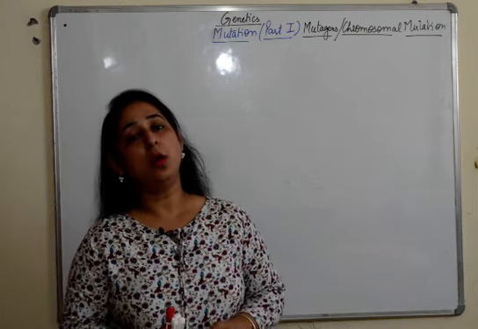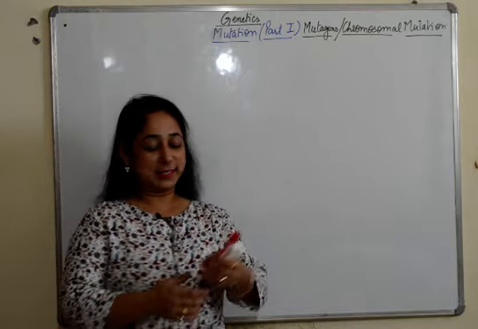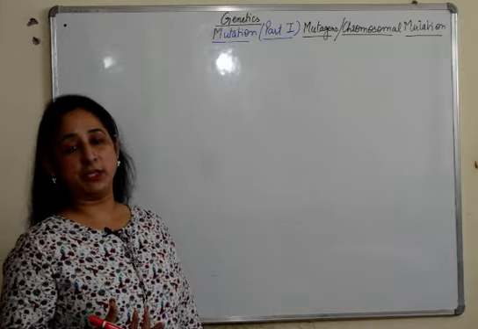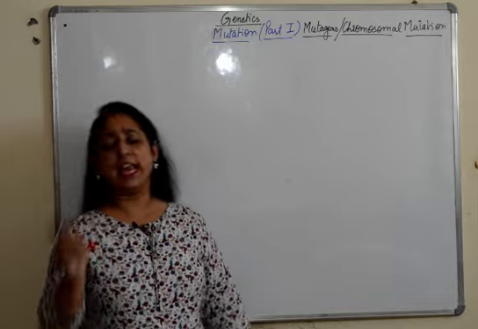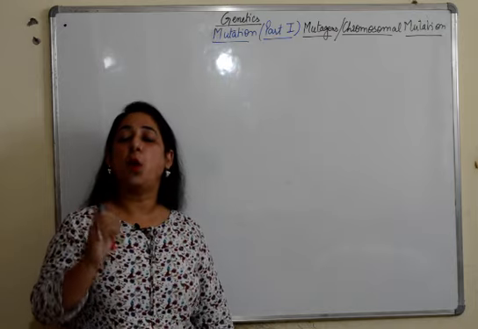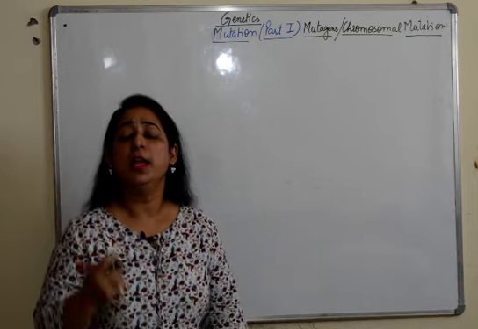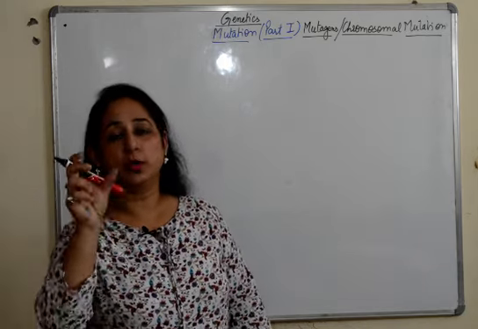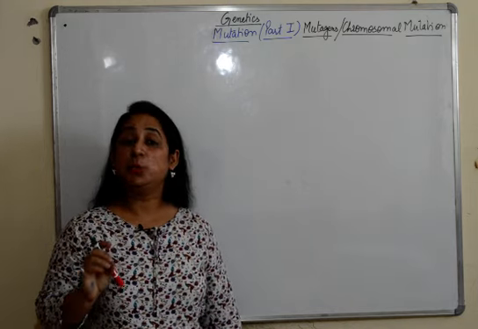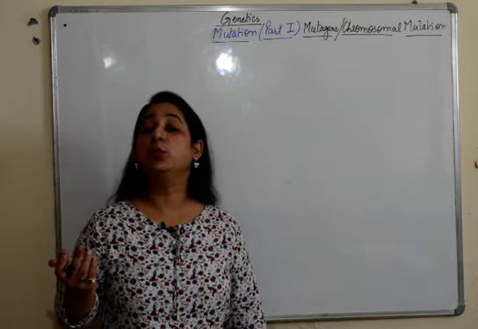In the end, you will get all the important pointers for your exams on the board, which you can refer for your notes. So we'll start now. First of all, mutation. What do we mean by mutations? What is a mutation? Mutation is any change, any kind of change, any type of change in the genetic makeup of an individual. Our genes and our chromosomes in our body, or if we talk about the DNA and the genes, the codons which are present on the chromosomes, any change in them leading to change in the observable traits is considered as mutation.